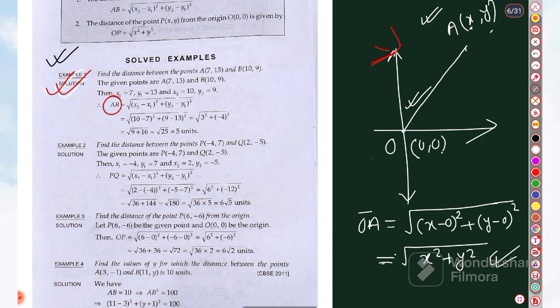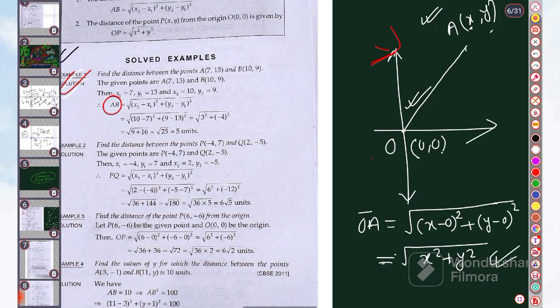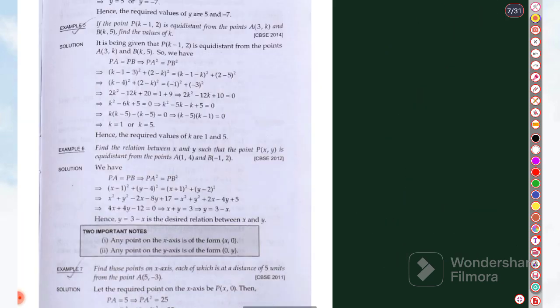Yes, next problem we will discuss. A little bit lengthy problem I want to discuss now.